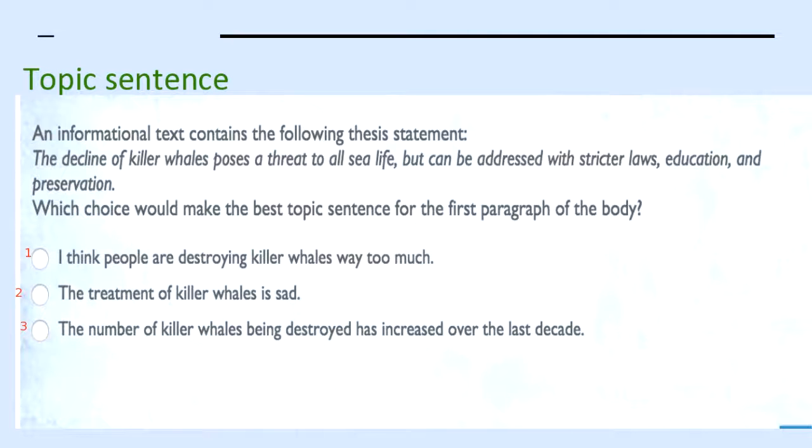Okay, so it would be number 3. The problem plus who it affects, right? Yes, Rebecca, if you're looking at that for the topic sentence. Good question.